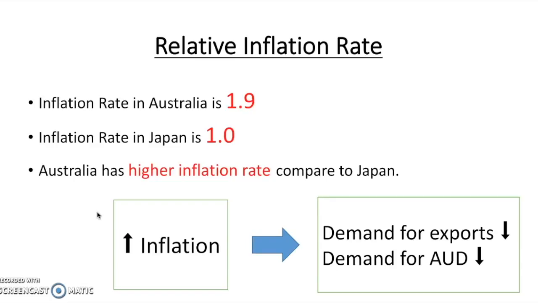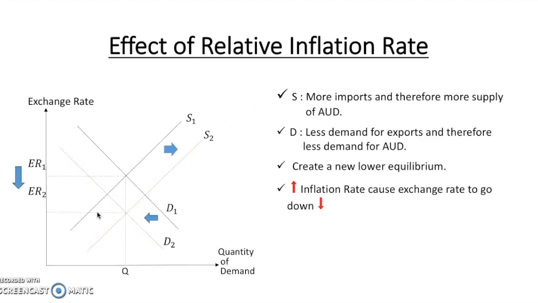Importers will turn to other countries to get their goods, such as Japan, which has a lower inflation rate compared to Australia. There will be a higher demand for Japanese goods and services. I have constructed a supply and demand curve to support my analysis just now. From the graph, we can see that the supply curve shifts to the right, which means that there is an increase in demand for import and therefore more supply of AUD.